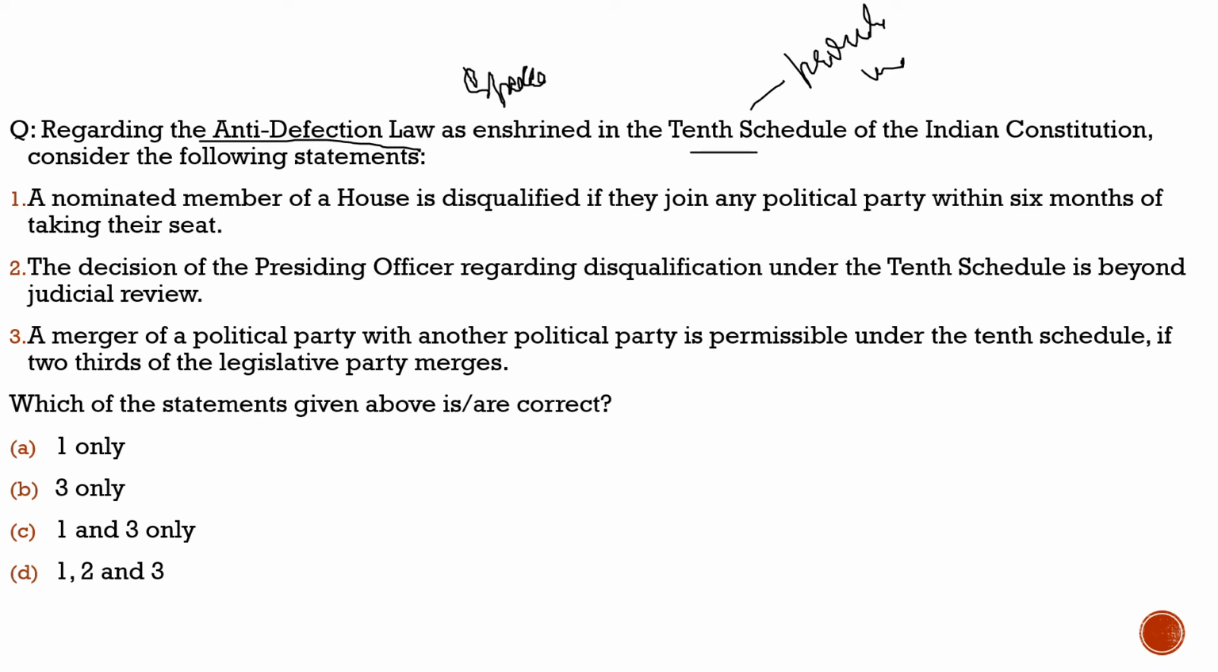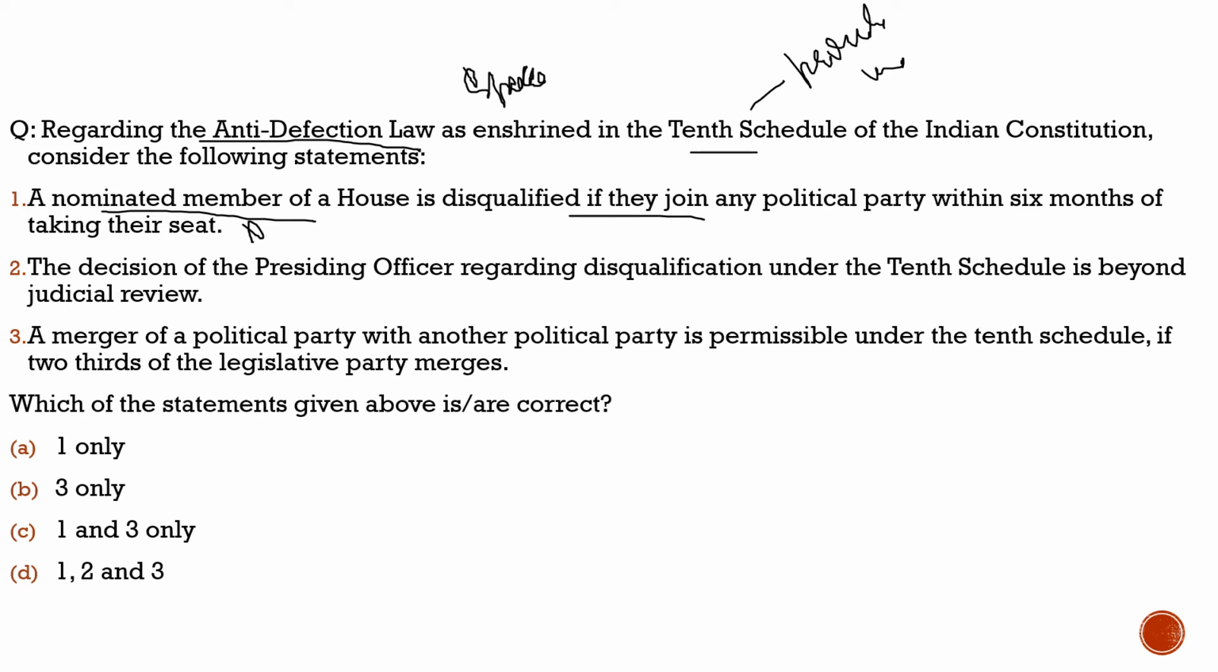Here the question says: regarding the anti-defection law as enshrined in the 10th schedule of the Indian Constitution, consider the following statements. First statement, a nominated member of a house is disqualified if they join any political party within 6 months of taking their seat. Totally incorrect. A nominated member, if he joins any political party after the 6 months of taking their seat, will be disqualified. But within the 6 months, he will not be disqualified.